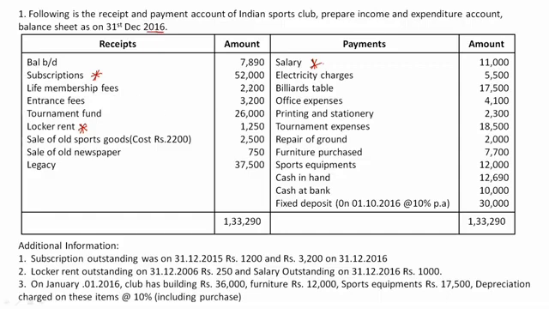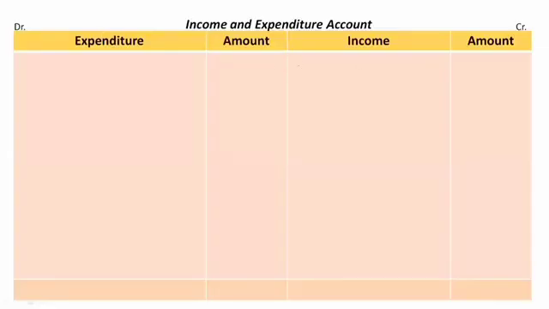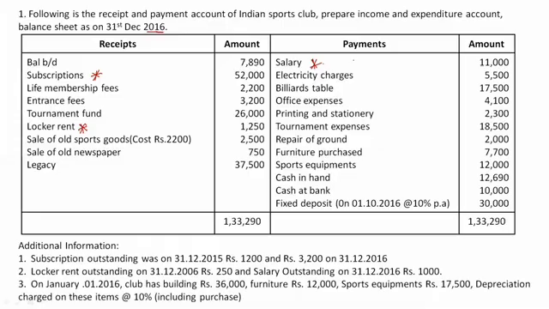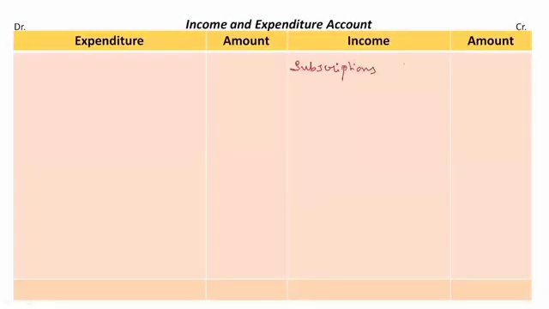Okay, 52,000 rupees. So receipts, it's my income, right? Receipts in the sense I'm receiving a certain amount. So it's my income. So take subscriptions on the income side. Subscriptions, amount given is 52,000. There is a star mark. It means we have certain adjustment. That is why take the amount in the inner column first, right?